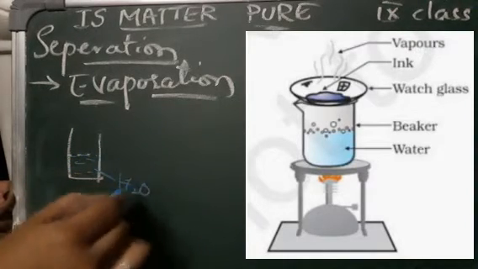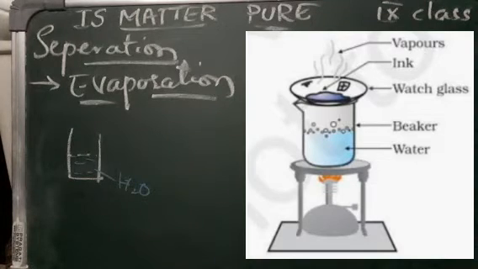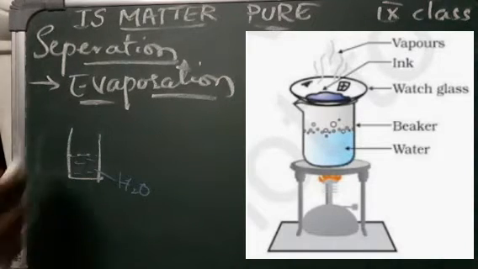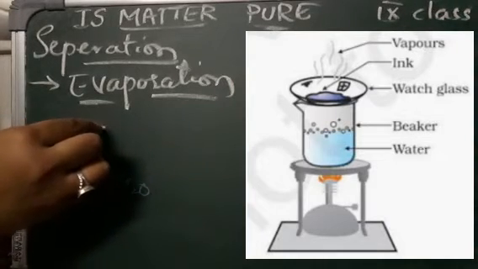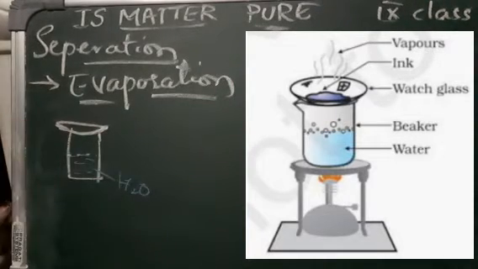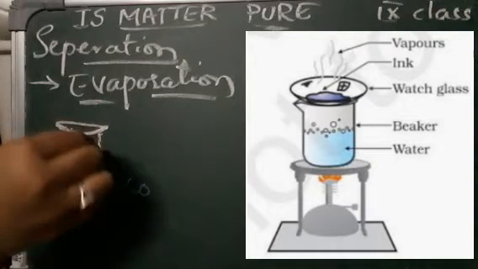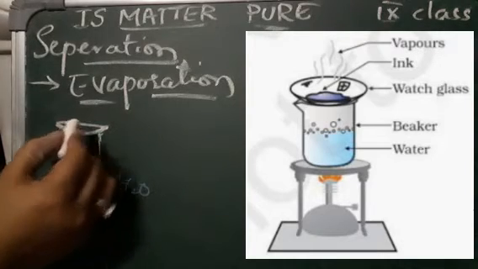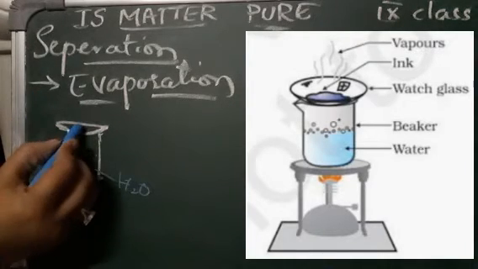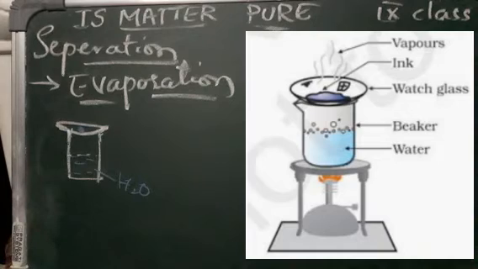This is the water, and keep a watch glass on the mouth of the beaker. Simply, we are covering the mouth of the beaker with the watch glass as shown in the picture. Then we add a few drops of ink on the watch glass.